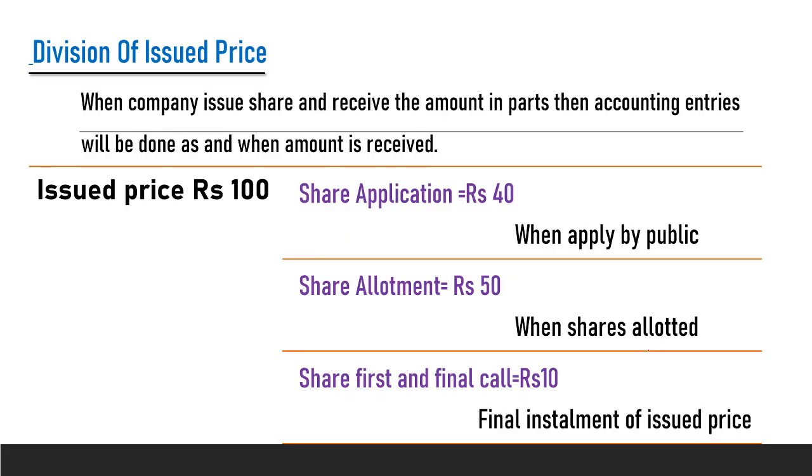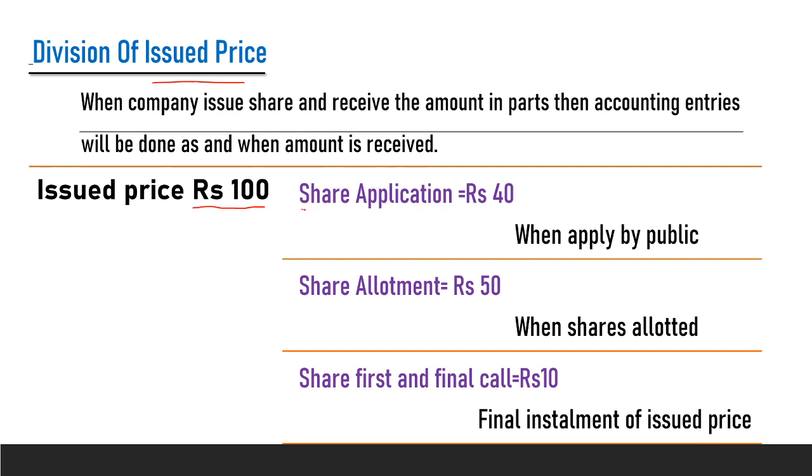Our next topic is division of issued price. Now the company decided the issued price of a share is 100 rupees. The company has two options: whether to receive this 100 rupees at one time, at the time of filling of application by the shareholder, or to receive this issued price in installments. So here it decided to collect this issued price in three installments.